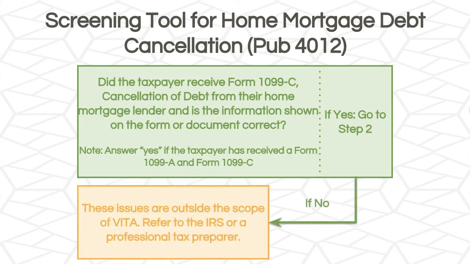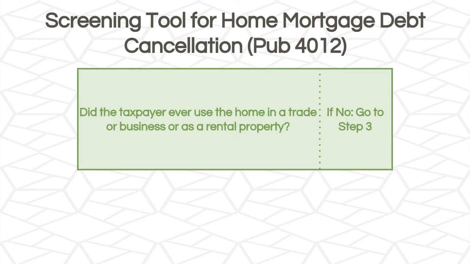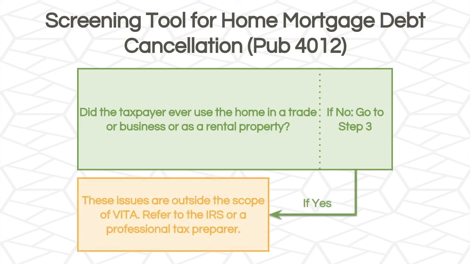So if no, then this return is out of scope for VITA, and we need to refer the taxpayer to the IRS or a professional tax preparer. But if yes, the taxpayer has this form and the information is correct, then we'll go to step 2. Step 2 asks, did the taxpayer ever use the home in a trade or business or as a rental property? If yes, the return is out of scope. If no, go to step 3.